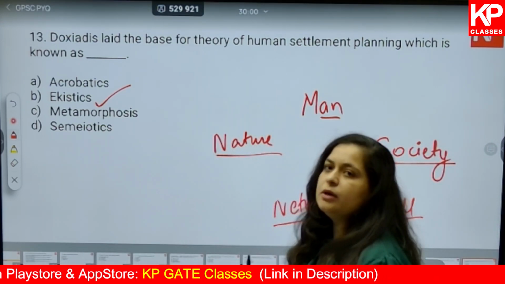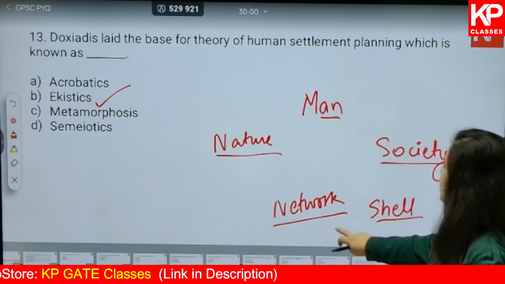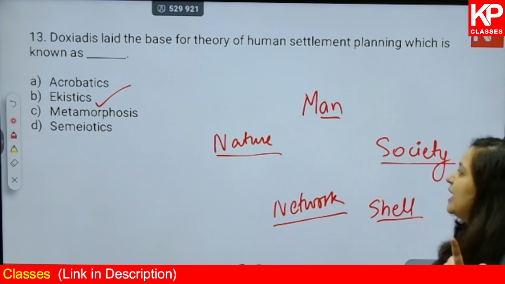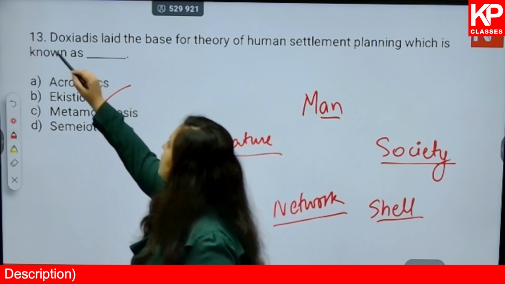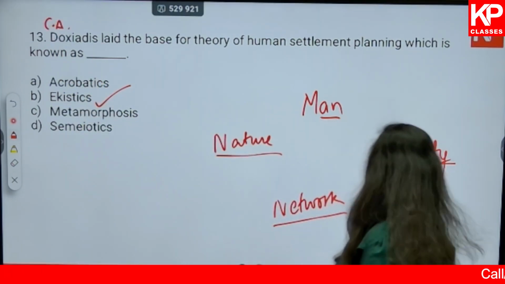Basically, network that is connecting people together. Okay, so all your communication and transportation, as I've told you. The correct answer again is B. Acoustics is the name of the theory given by Doxiadis, or you can also find the name written as C.A. Doxiadis. Okay, it's one and the same thing.